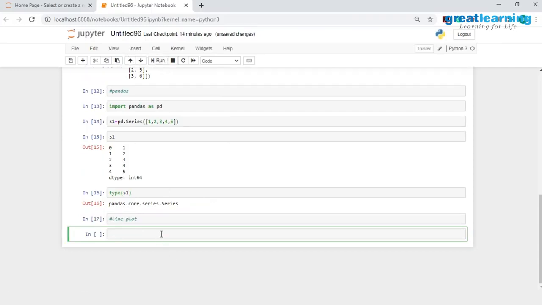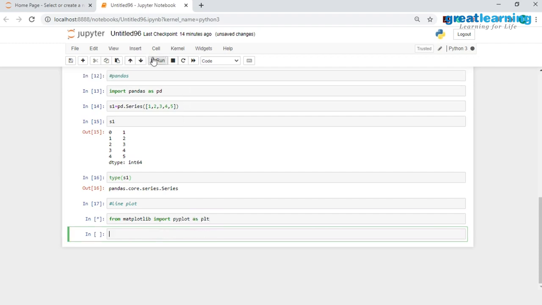I'll have to start off by importing the matplotlib library: from matplotlib import pyplot as plt. Again, let's just wait for a few seconds. So we have loaded this. Now we'd have to create our data. We have already loaded the NumPy library. So in the x variable, I will have np.arange, and the values will be from 1 to 11.